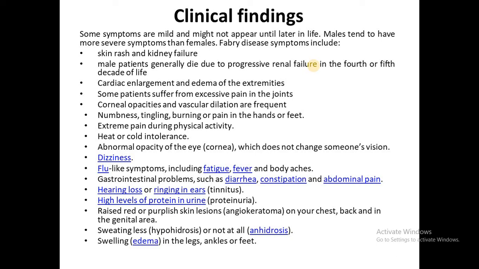Sweating less or not at all. If there is no sweat present, the condition is called anhidrosis. Swelling in the legs, ankles, and feet, that is edema. So these are the clinical symptoms that occur in Fabry disease.